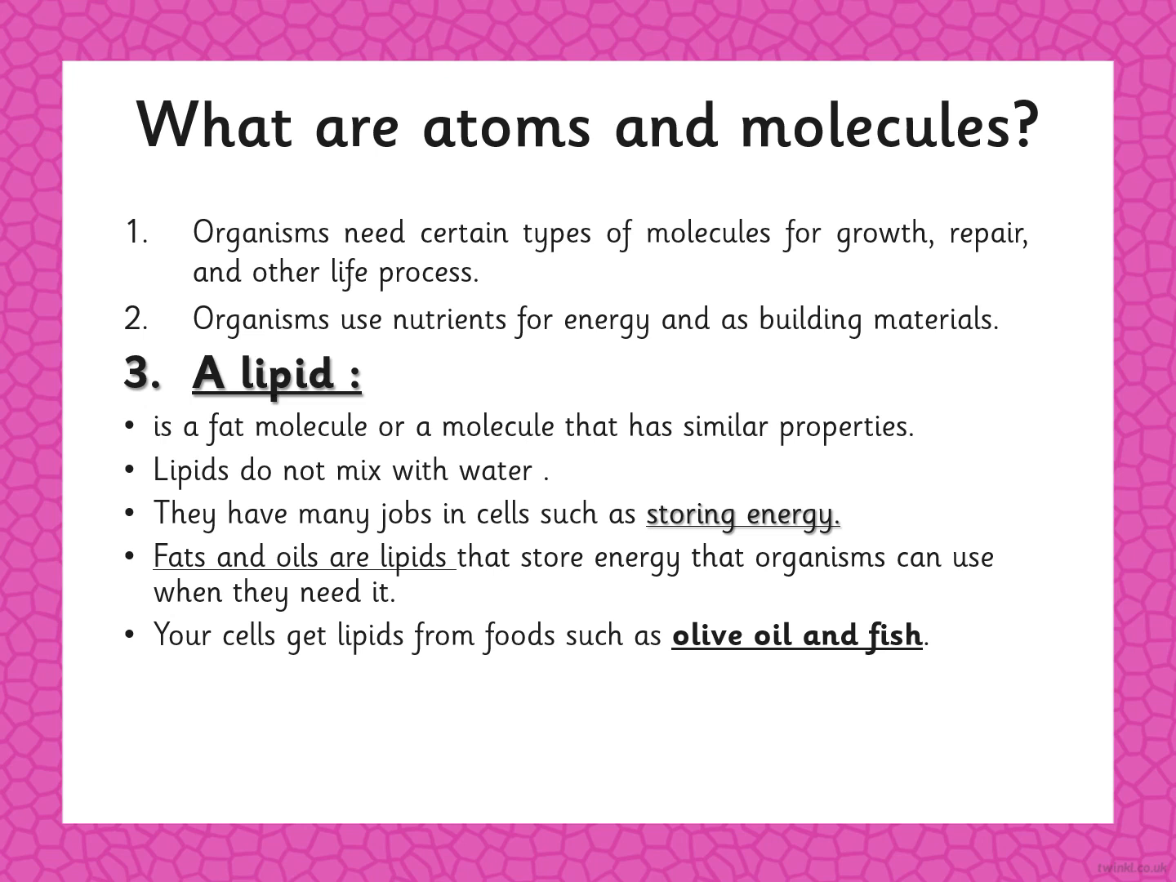We have some examples when we talk about our human body. Our human body needs certain types of molecules for growth, repair, and other life processes. Organisms use nutrients for energy and as building material. We need nutrients. This is very important. Please take care of that. Our body is made up of molecules, from a lot of materials.